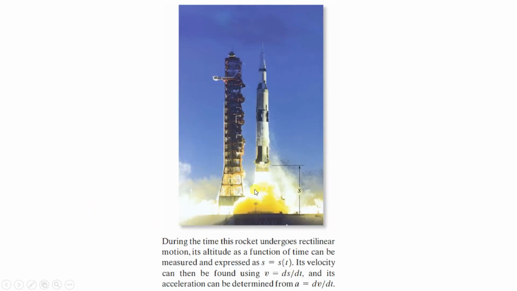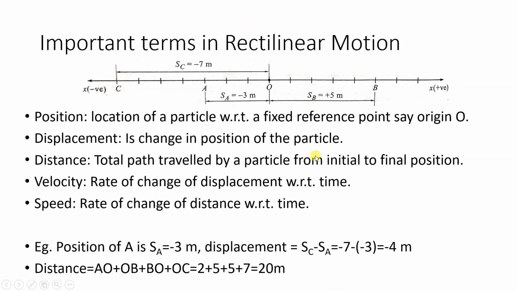One more example has been shown over here. So this is a rocket and the rocket undergoes rectilinear motion. So there is a condition, only if it undergoes rectilinear motion, then only you can express the displacement as a function of time, altitude, then velocity will be ds by dt and acceleration will be dv by dt.